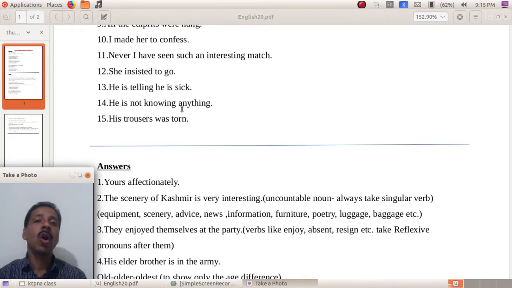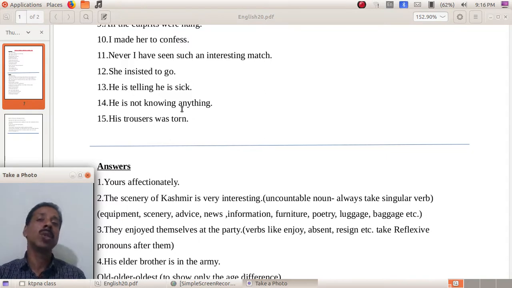But there are involuntary actions. For example, see. If there is something in front of me, I will see it. There is nothing else to do. Otherwise I should forcibly shut my eyes. Or hear. If you speak something, I will hear it. There is no need of my deliberately doing anything. So that is involuntary actions. Actually, in the case of involuntary actions, we cannot use the ing form, but for voluntary actions, the ing form can be used.